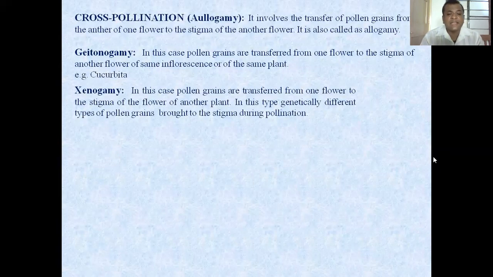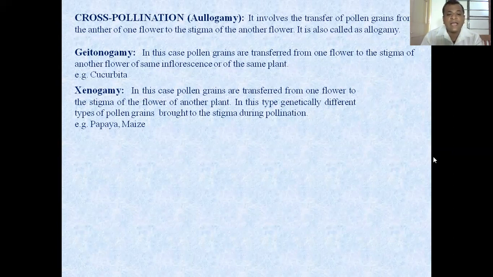Then the next type is xenogamy. In this case, the pollen grains are transferred from one flower to the stigma of a flower of another plant. In this type, genetically different types of pollen grain are brought to the stigma during the process of pollination. There are examples like papaya and maize.